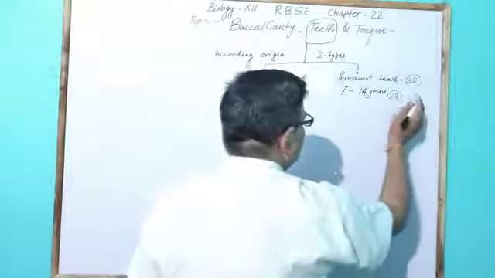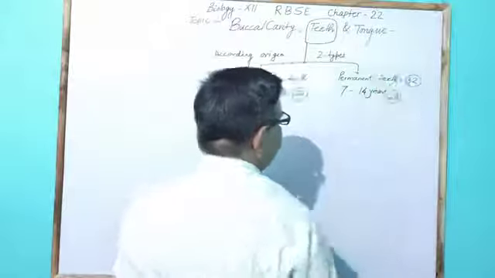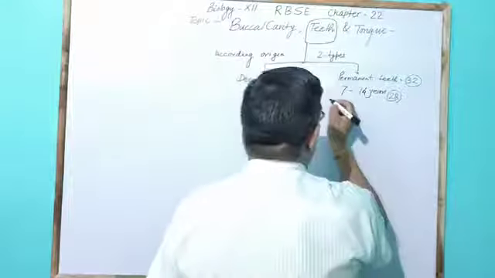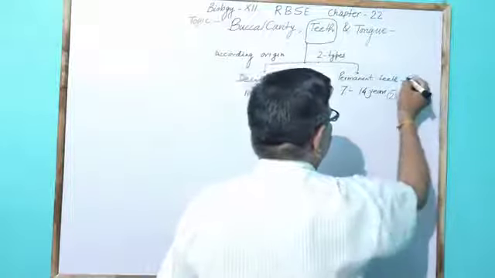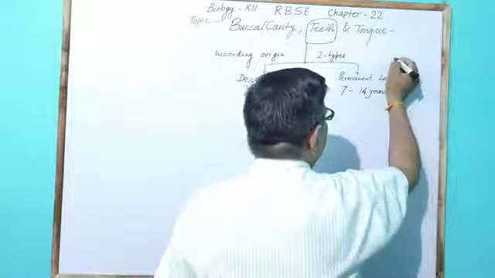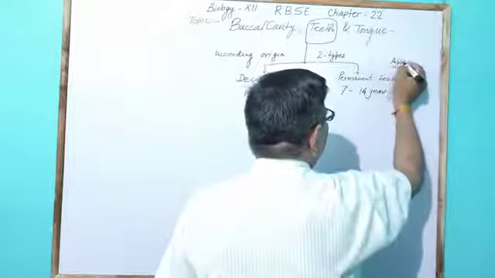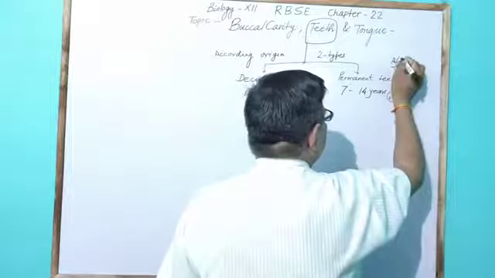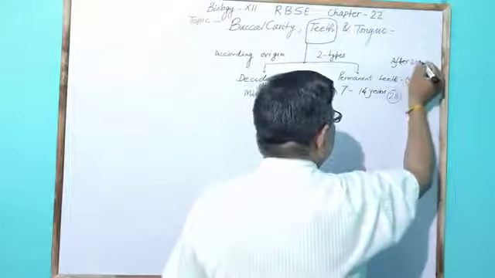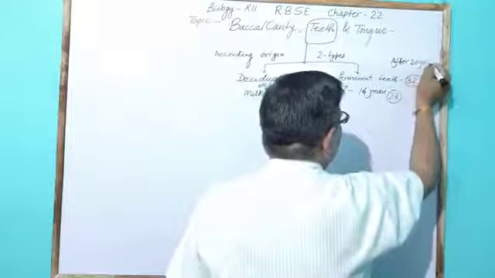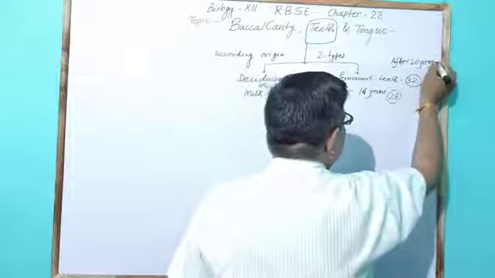The 32 permanent teeth occur after 20 years of age.